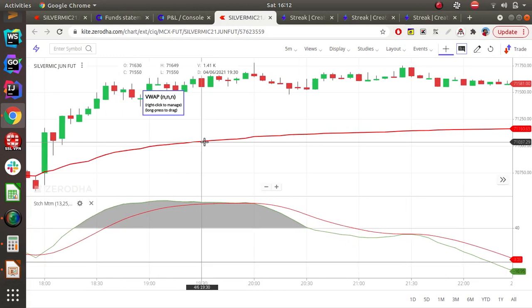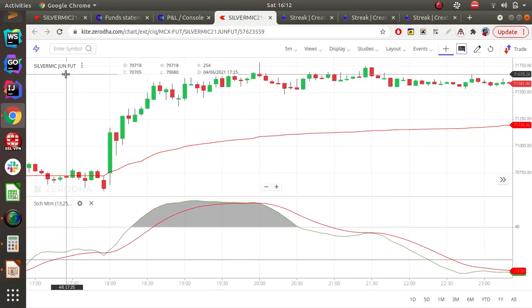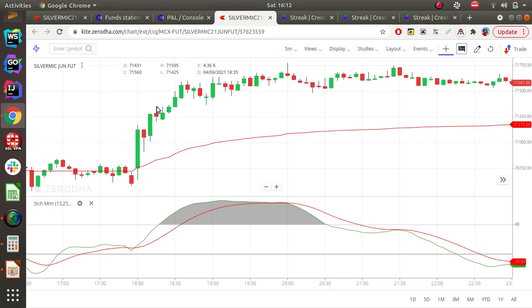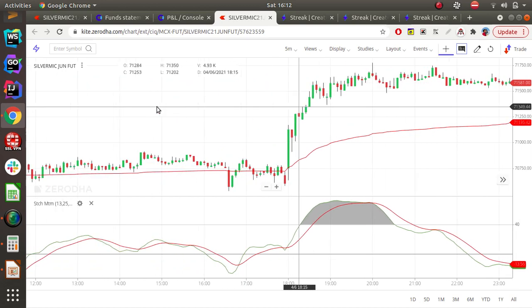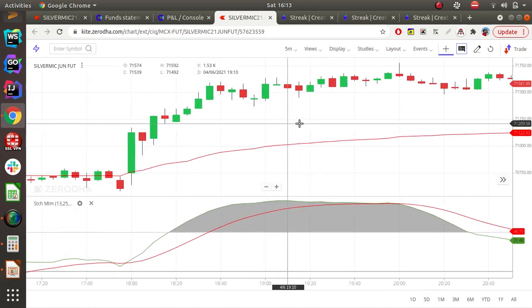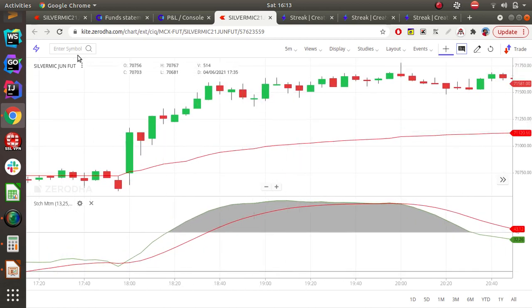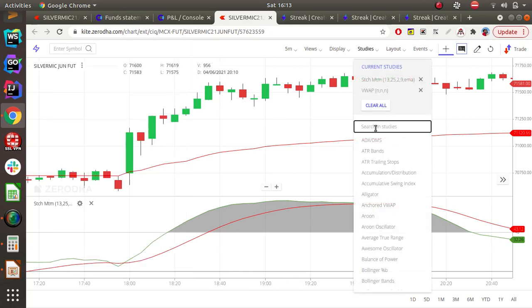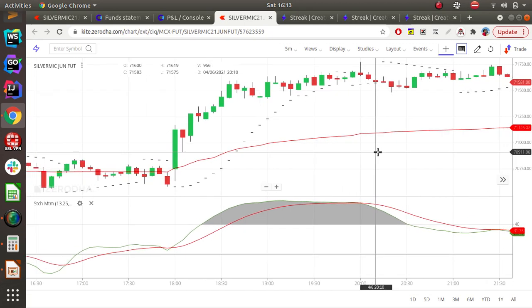For this I'm going to select the Silver Mic June future. This is one of the commodities I have selected, and I have selected the 5 minute candle. Now the indicator we are going to use is Parabolic SAR. Few people have already heard of this. Many people use Parabolic SAR to decide when to exit and when to enter.